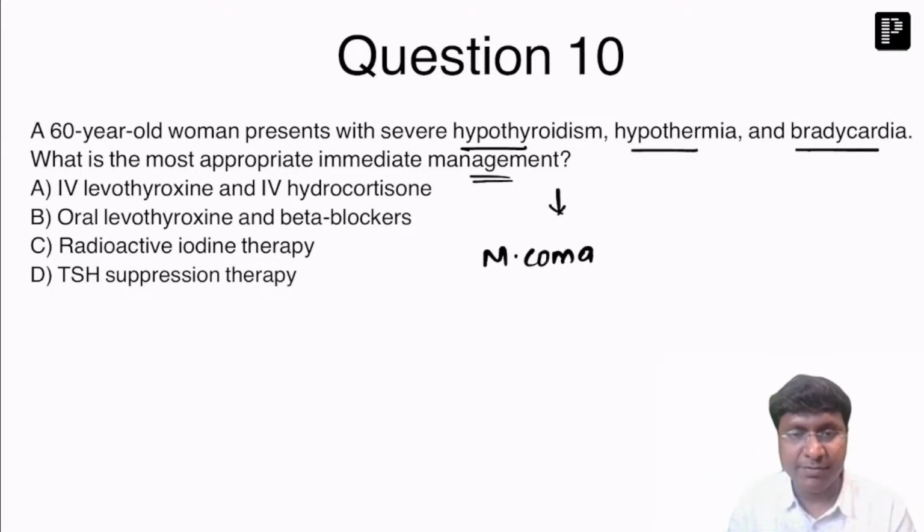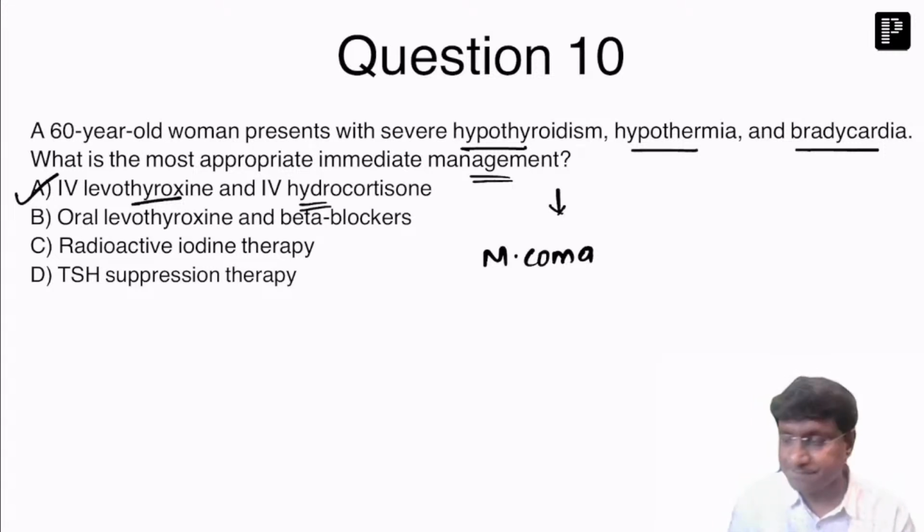And in case of myxedema coma, which is a medical emergency, they will be requiring the IV levothyroxine along with IV hydrocortisone. Why do you need to give IV hydrocortisone? Because the adrenal reserve for the steroid will be utilized in patients with the myxedema coma. That is the reason why you need to give intravenous hydrocortisone. Okay, so the answer is A, first option.